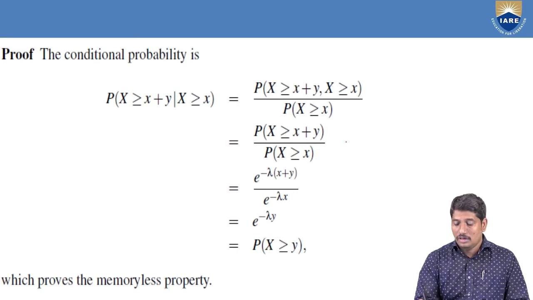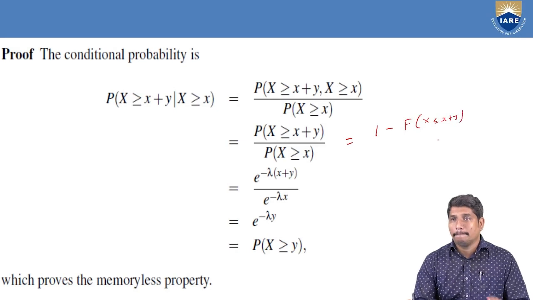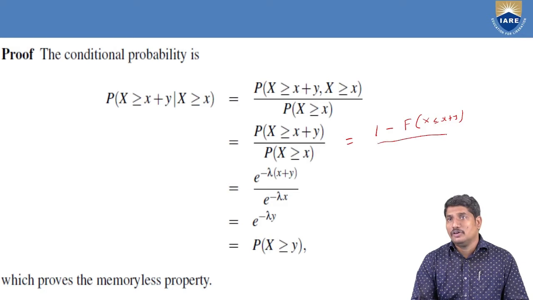See, by using the cumulative distribution function, you can write it as 1 minus P of X less than or equal to x plus y, and this can also be written as 1 minus F of X less than or equal to x.